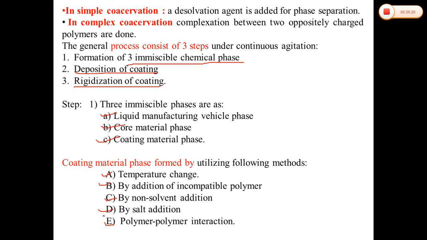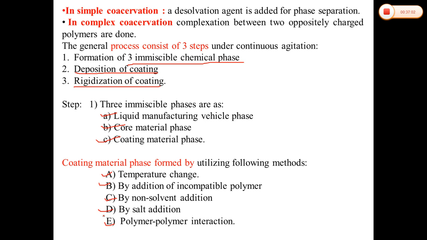In temperature change, going from high to room temperature can be achieved, where ethyl cellulose is a well-known example, which will act as a coating material. Then incompatible polymer addition, the toluene example that we have discussed. Non-solvent addition, where we have discussed the ethyl ketone or the cellulose acetate butyrate example. Salt addition, we have discussed the sulfate salts, that sodium sulfate salt used for the vitamin